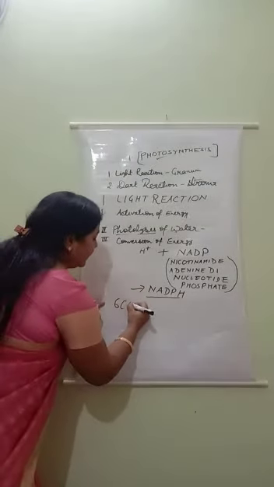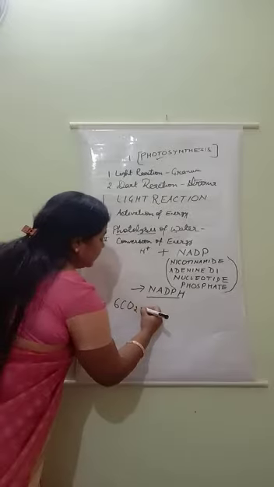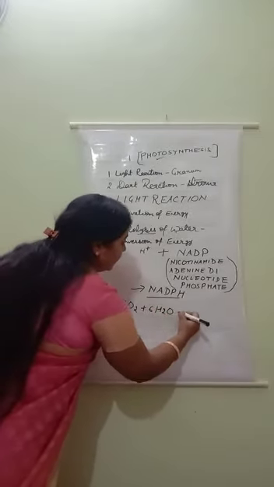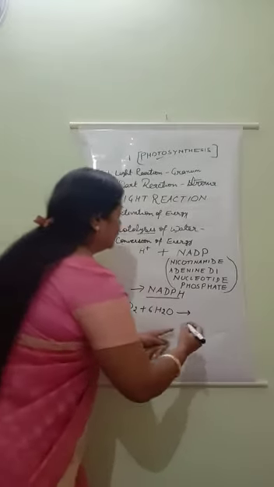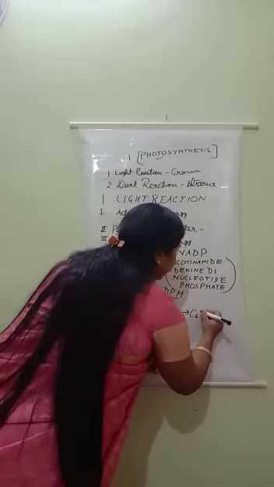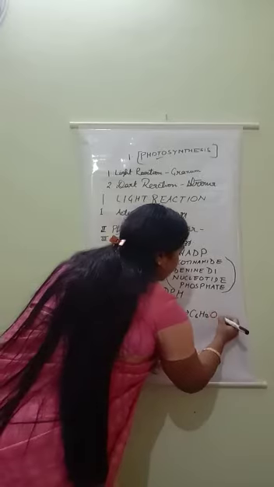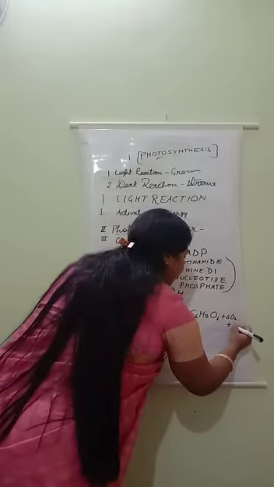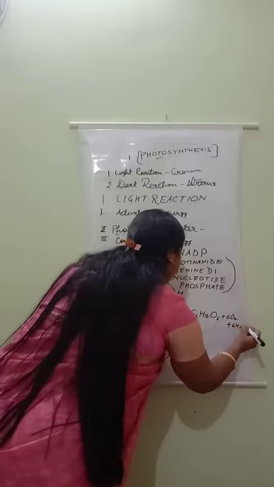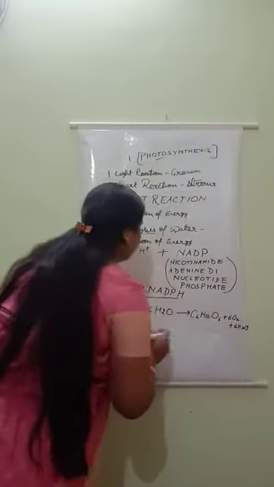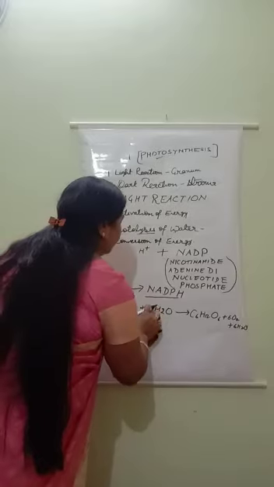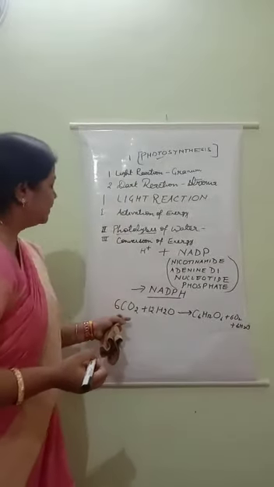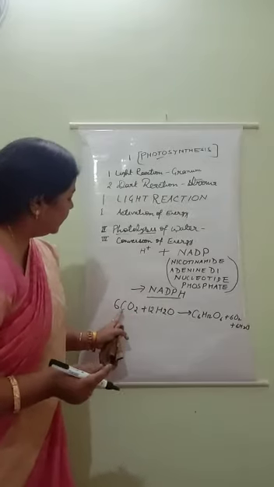Here I am writing, you all have to write in your copy. 6 CO2 plus 6 H2O, they form C6H12O6, and they release 6O2 plus 6H2O. Some amount of water they release. So here is the balanced reaction of photosynthesis.